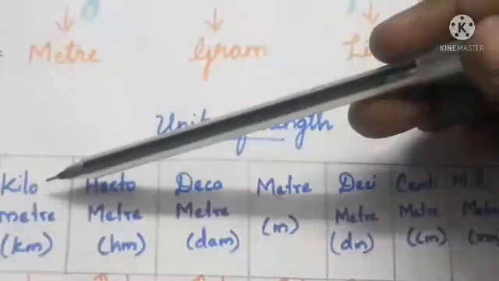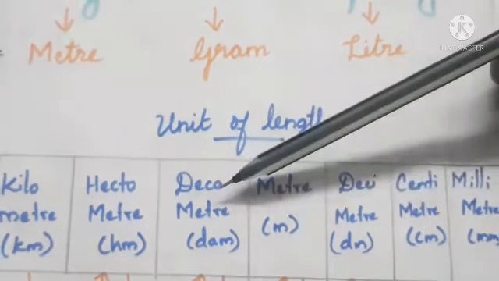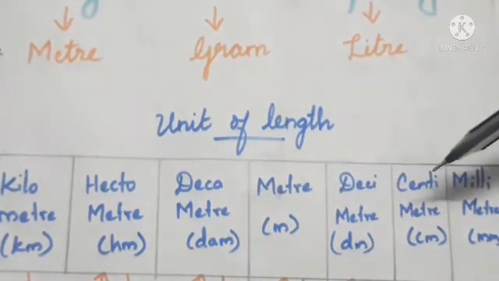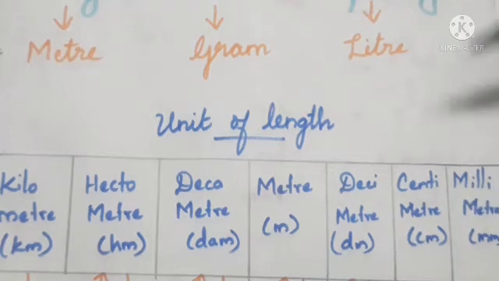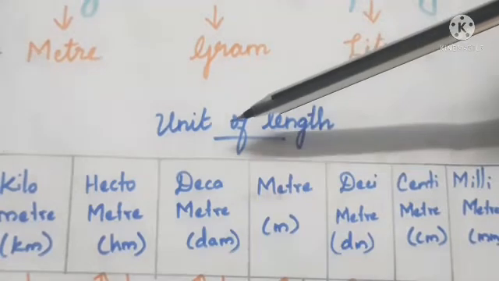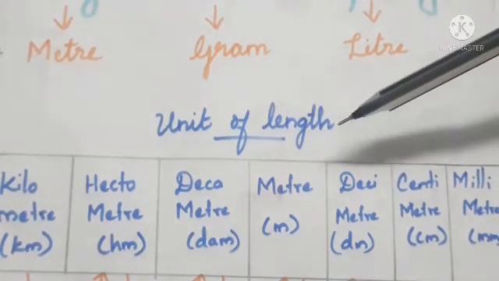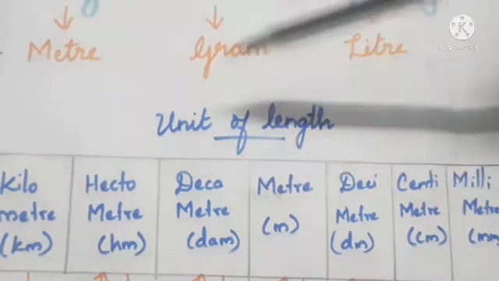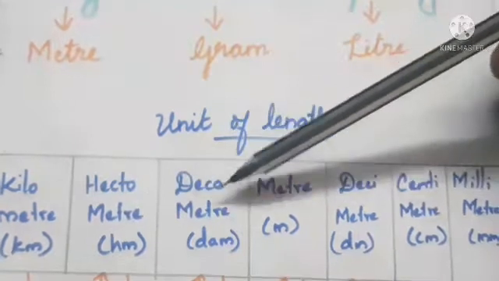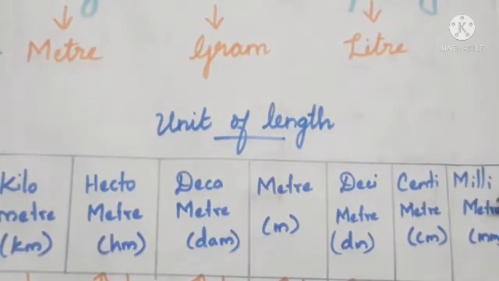See here: kilometer, then hectometer, next decameter, meter, decimeter, centimeter, millimeter. So totally 7 units are present in length. To find out the length we have 7 units. What are they? Kilometer, hectometer, decameter, meter, decimeter, centimeter, and the last one is millimeter.